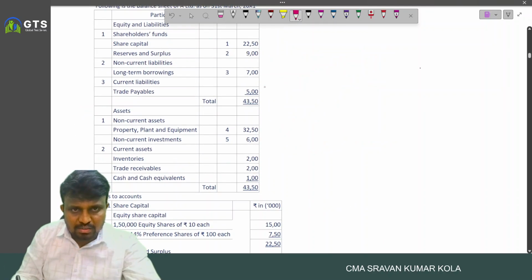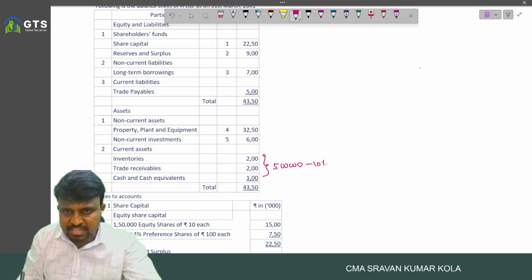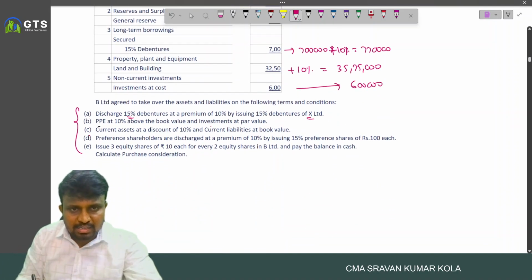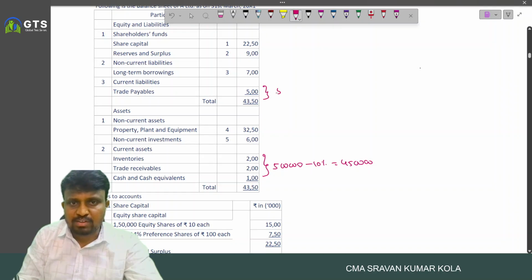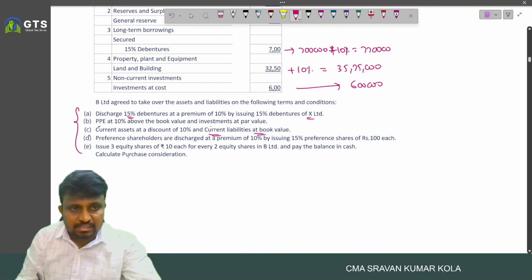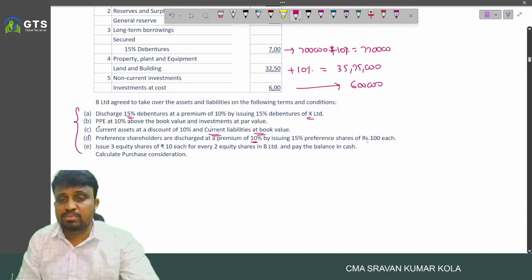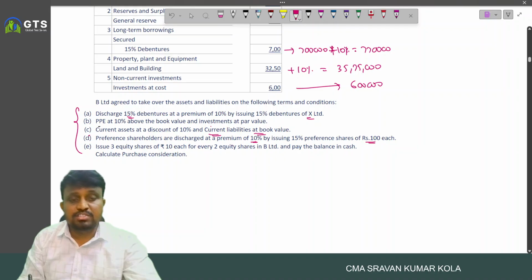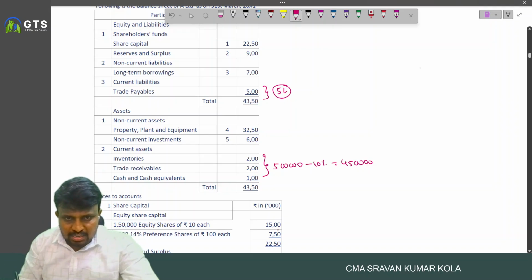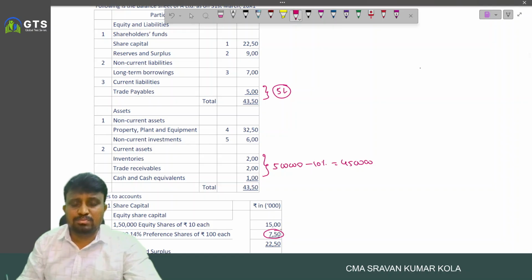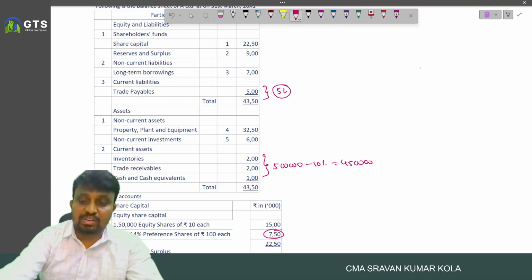And current assets at discount. What is the current assets part? Total current assets we have here is nothing but 5 lakhs minus 10% discount, nothing but 4 lakh 50,000 we agreed to pay. And current liabilities at book value only, nothing but 5 lakhs, we consider. And preference shareholders are discharged at a premium of 10% by issuing 15% preference shares of 100 each. So how many preference shares we have? Total 7 lakh 50,000 worth of preference shares are there, plus 10% premium, 75,000, we provided.